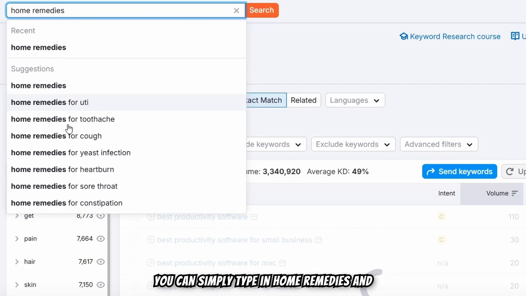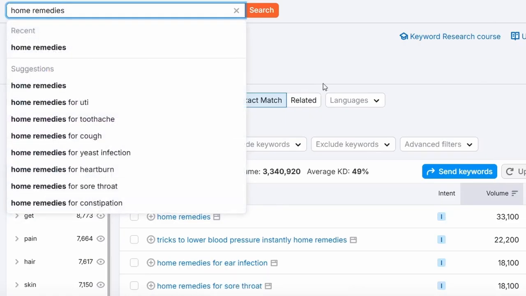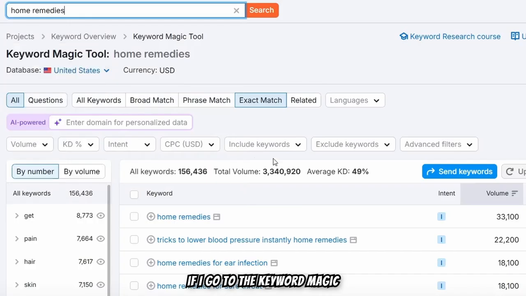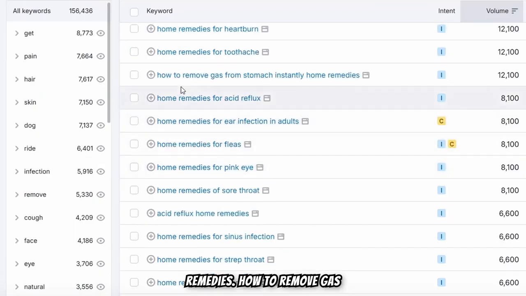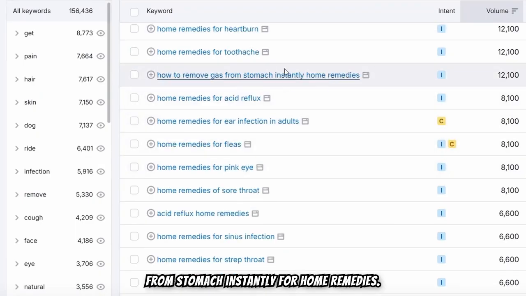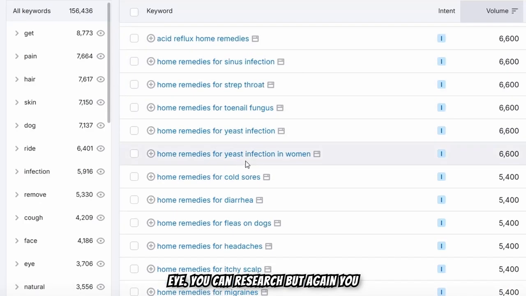You can simply type in home remedies and it will show you the variations: toothache, cough, yeast infections, heartburn, sore throat. And if I go to the keyword magic tool, you can see home remedies, how to remove gas from stomach instantly, home remedies for toothache, fleas, pink eye. You can research, but again, you cannot use AI to write content for this. You can try to optimize it, but you need to verify, because this is a very sensitive keyword.